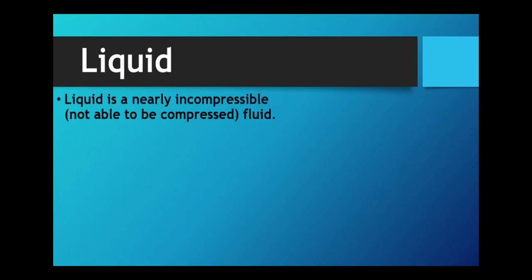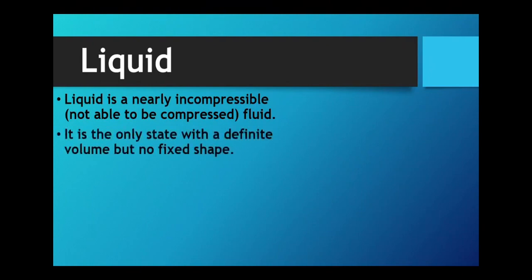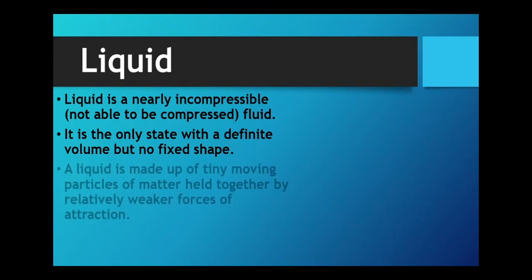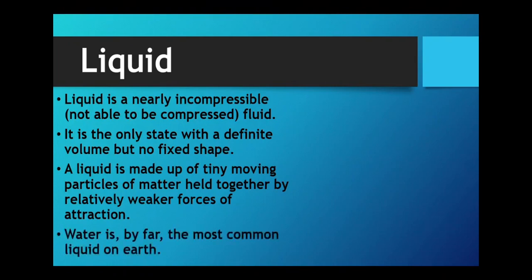Liquids. Liquid is nearly incompressible, not able to be compressed. Liquids cannot be compressed. It is the only state with a definite volume but no fixed shape. Definite volume means they have a proper volume but not a fixed shape. A liquid is made up of tiny moving particles of matter held together by relatively weaker forces of attraction. In liquid particles, the forces of attraction are very weak. Water is by far the most common liquid on earth.